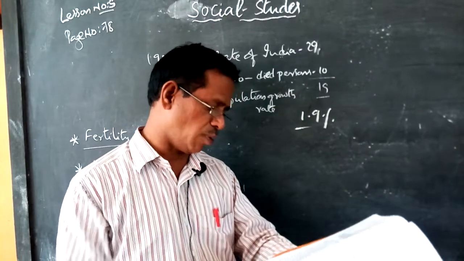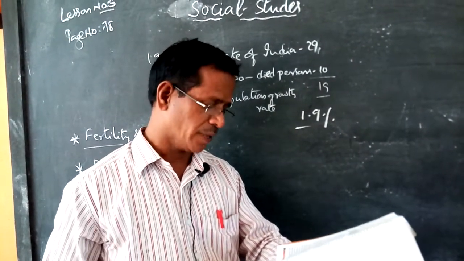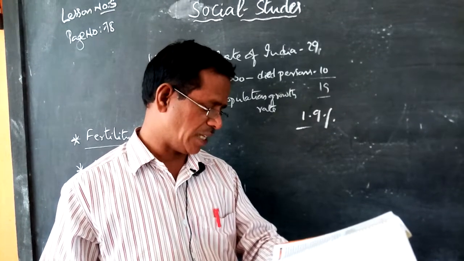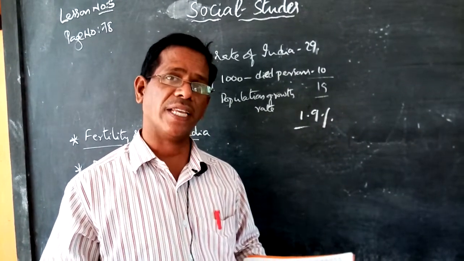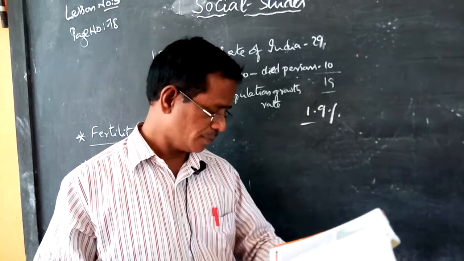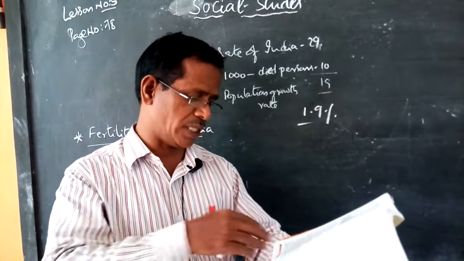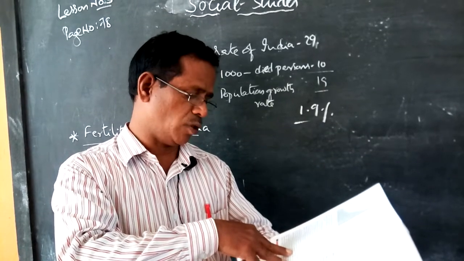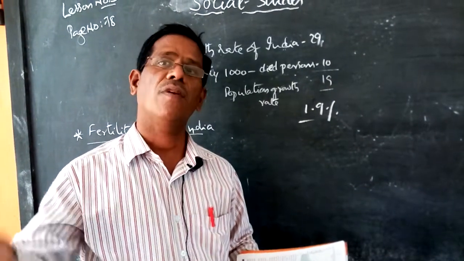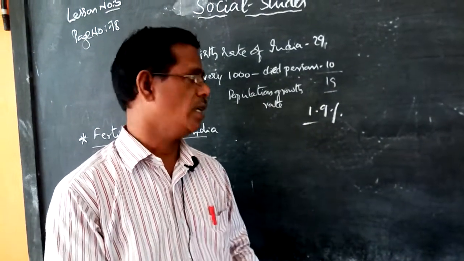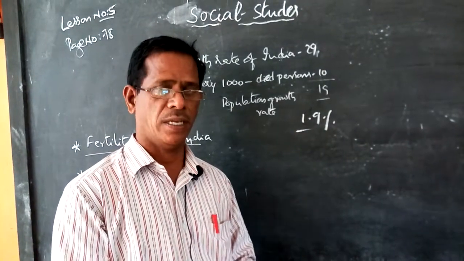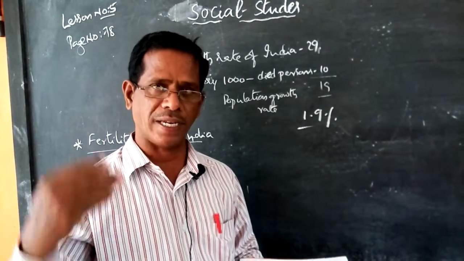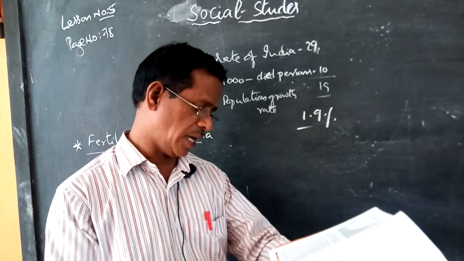Okay, the rate of population increase is an important study, measured in percent per annum. Every year we can calculate this population growth rate. If the rate is an increase of 2% per annum, it means the population increases by 2% every year; for every 1,000, an increase of 2 members. Like this, in one decade, how many members are increased? We can calculate through the calculations.